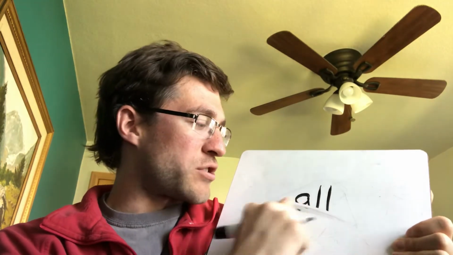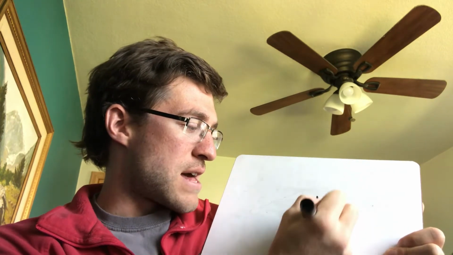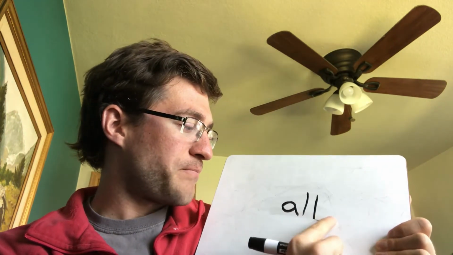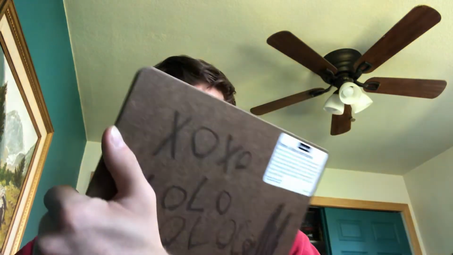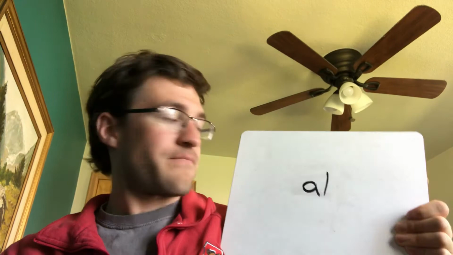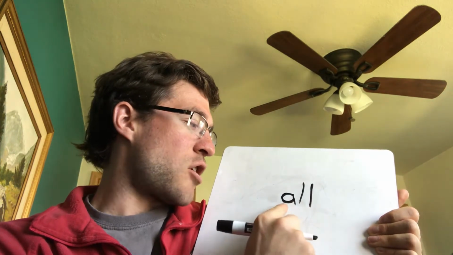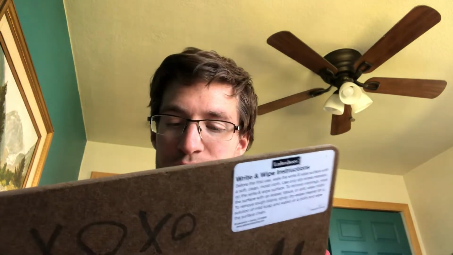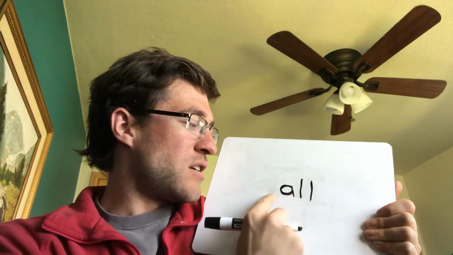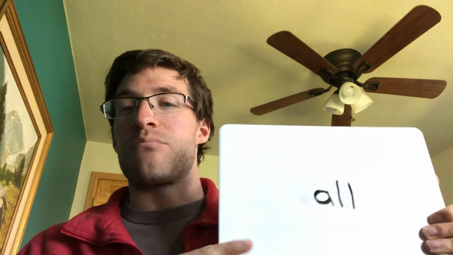So I want you to help me write that. Ready? What was the first letter? A. L. L. All. So now, what letter is missing? A. L. Ooh, it's an L. Okay. What letter's missing now? Ooh, it's the A at the beginning. A-L-L, all. Let's see if you can figure out what letter's missing now. Ooh, I tricked you. It wasn't just one. A, so we need two L's to make it all. A-L-L, all.